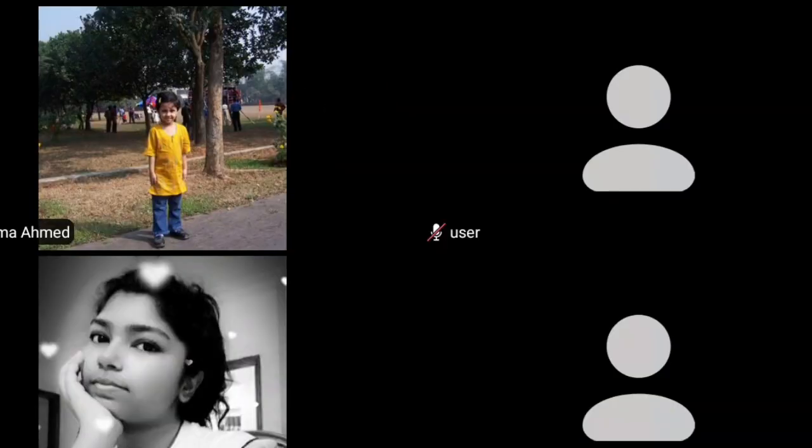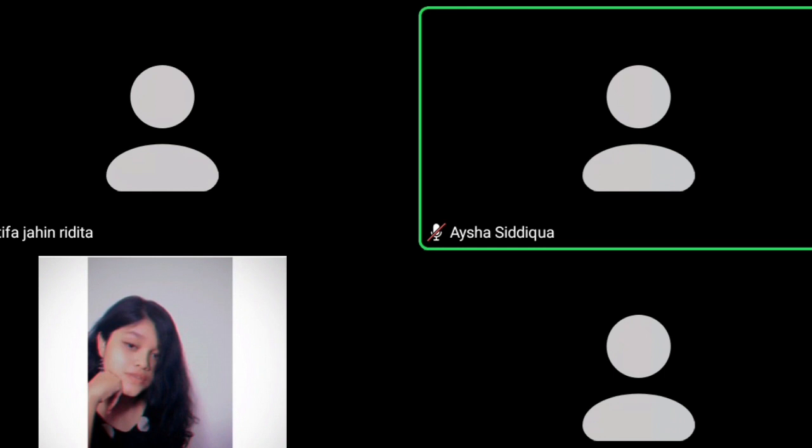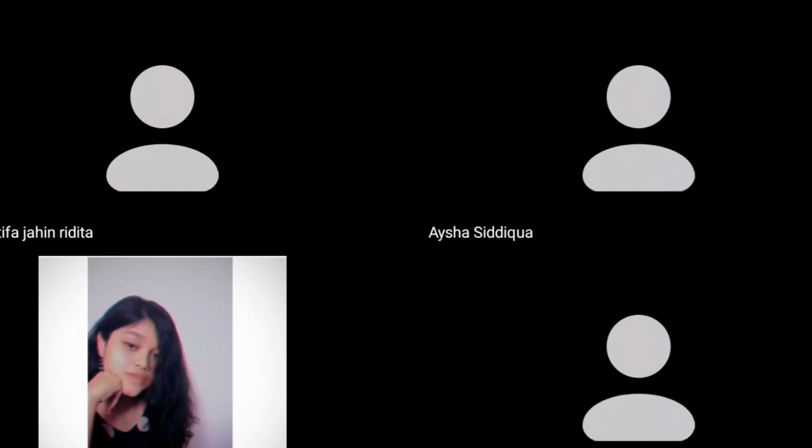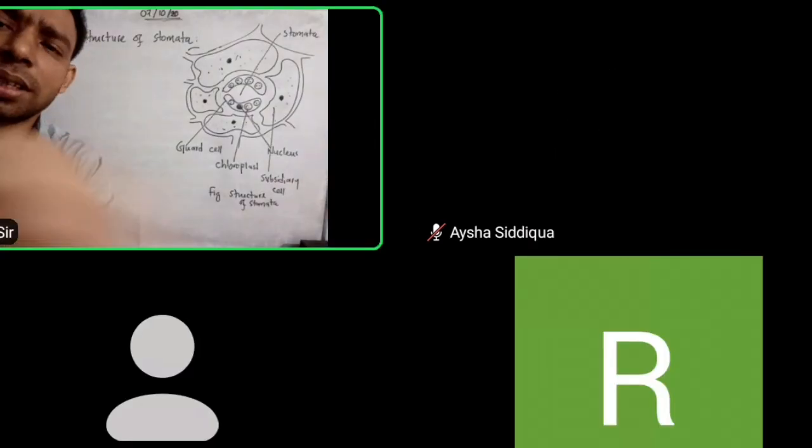Okay, on this one, I want to check another copy from Aisha Siddika. Aisha, to draw. Since this is a Zoom class, sir, I didn't label the diagram. Okay, no need, you can label next onward. I want to see only your one. You can check the label next time, it is not the matter. You just show your one. Just photograph what you drew in the figure.